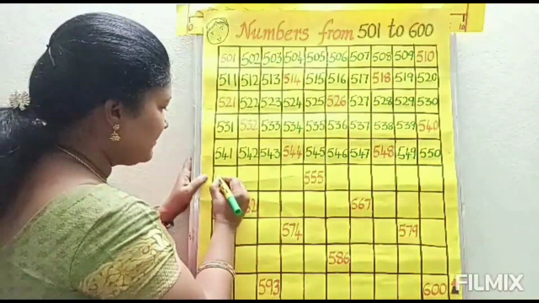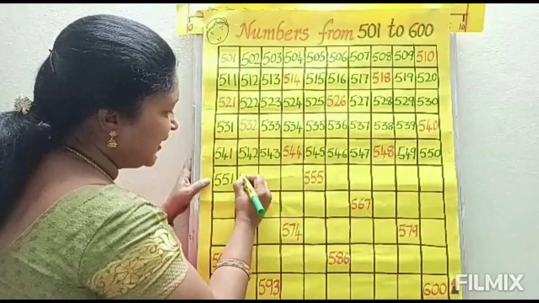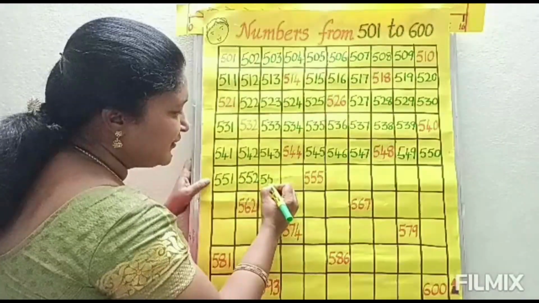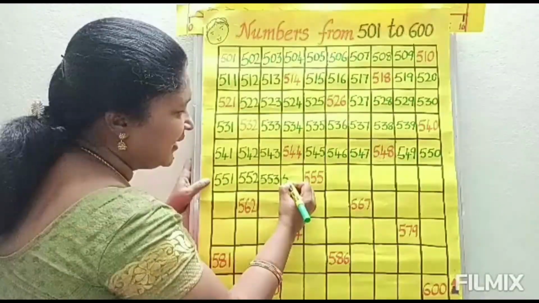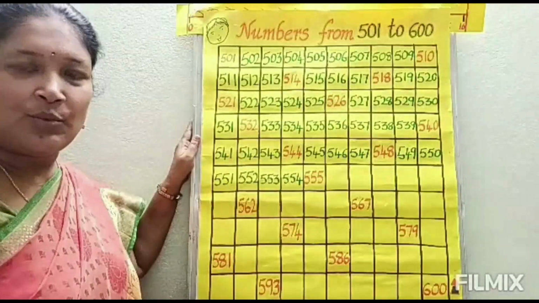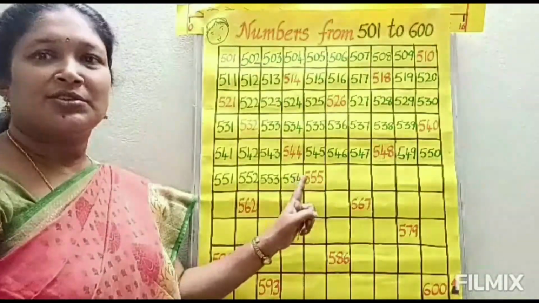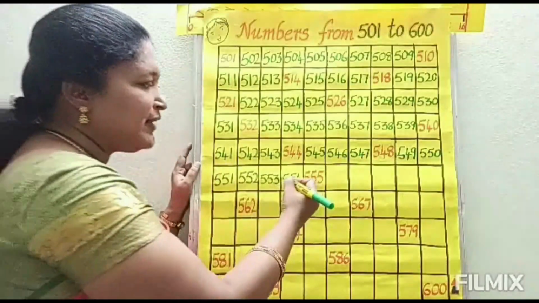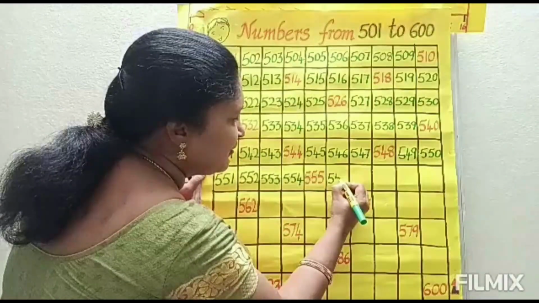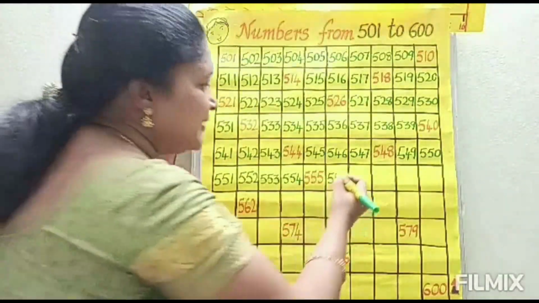551. So here 551. 552. 553. 554. Next which number will come? 555. But 555 is already there. So no need to write that number again. So 555. Next which number will come? 556. 556. Next